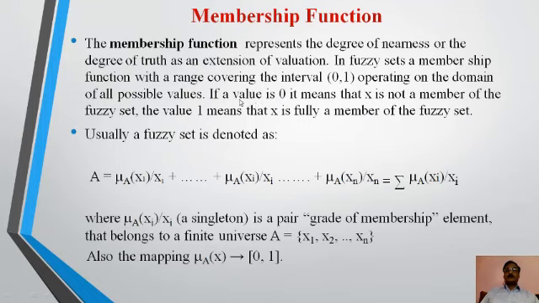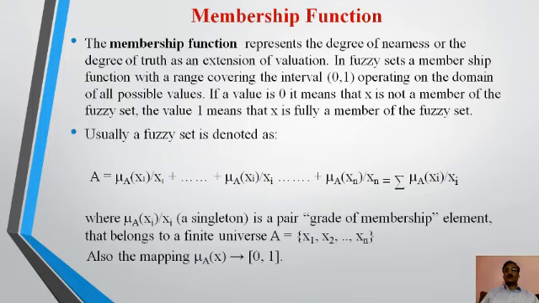This is very important. 0 means not a member of the fuzzy set and 1 means x is fully a member of the fuzzy set. Now it is clear that we will take a graph from 0 to 1. It attains values from 0 to 1 in a fuzzy set. It can take 0.2, 0.3, 0.4 and so on up to 1.